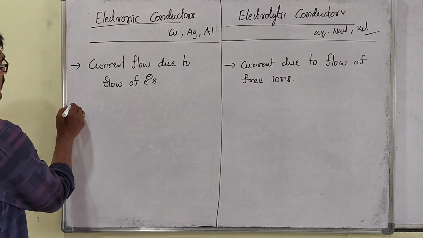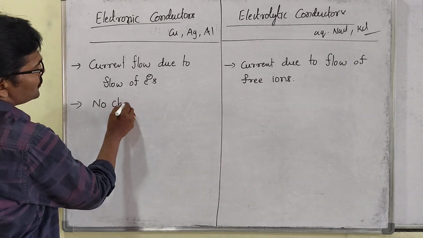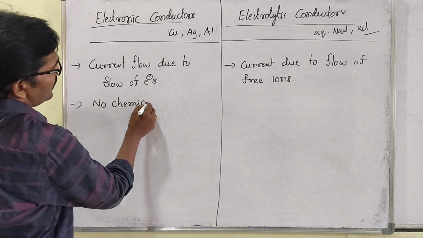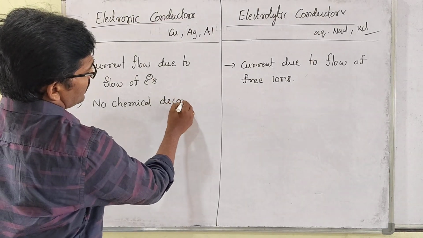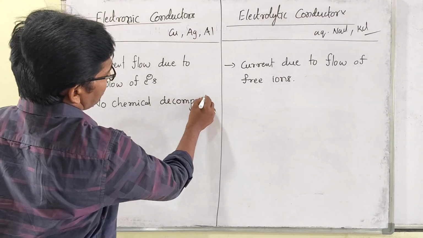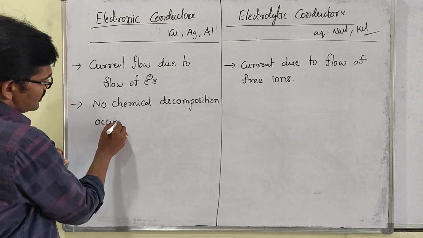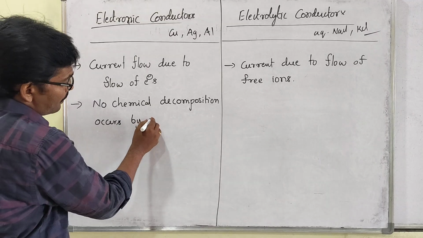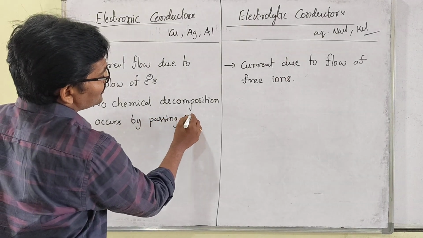Then the second point: no chemical change or chemical decomposition occurs by passing electric current.